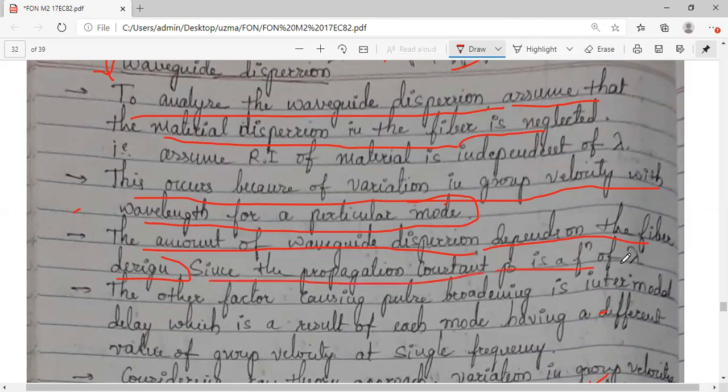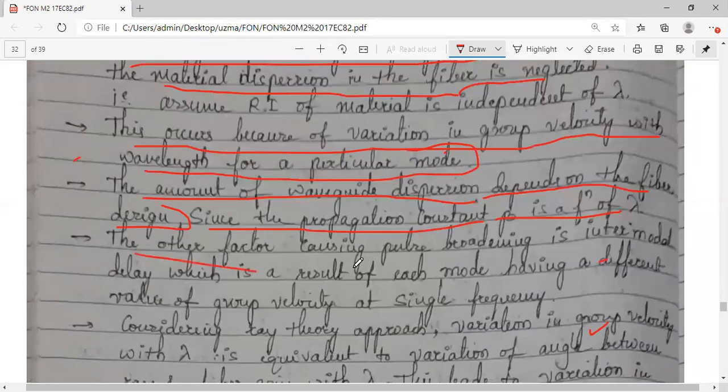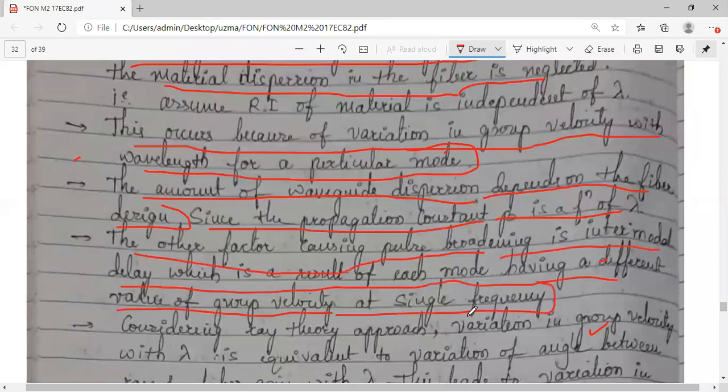This is important. Now, the other factor that causes pulse broadening in case of waveguide dispersion is intermodal delay, which is a result of each mode having a different value of group velocity at a single frequency. That's what I said.